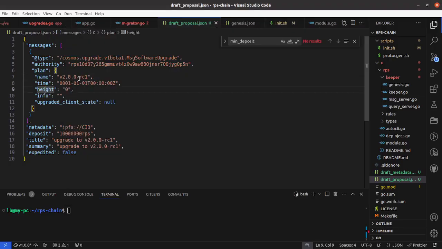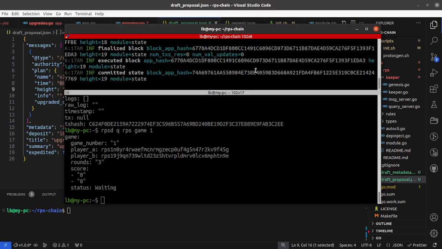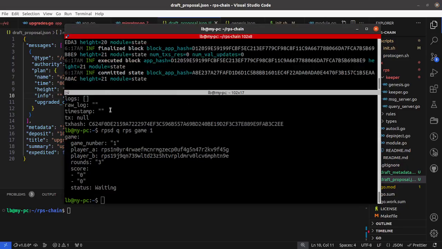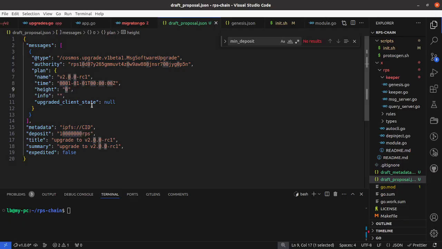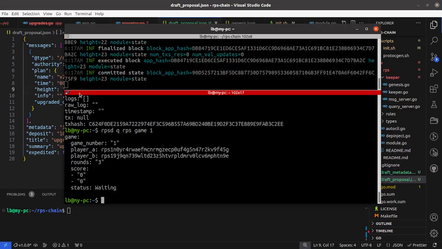And now we have our draft proposal here that we'll have to define the height of the proposal. Right now we are at height 18. Let's set it to be 50. We have to vote real quick for this to pass. We have like 10 seconds to vote, since we changed this voting period previously.